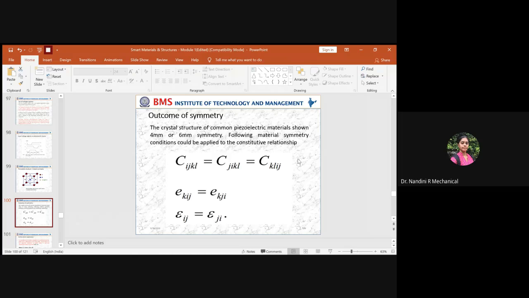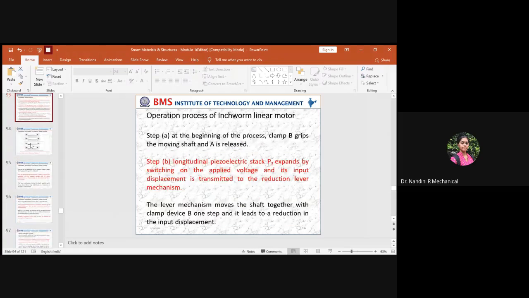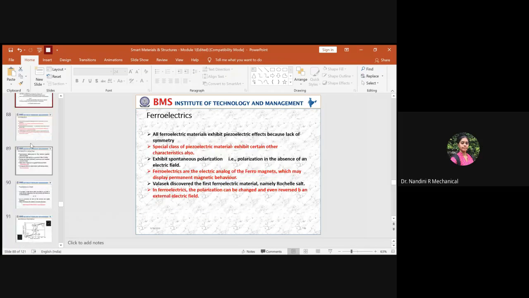So in that case, the constitutive relation we have derived could be focused across 4 planes. It could be I, J, K and L. Yeah, it could be J, I, K and L, or it could be K, L, I and J. You can remember the constitutive equation we derived in the class before last.